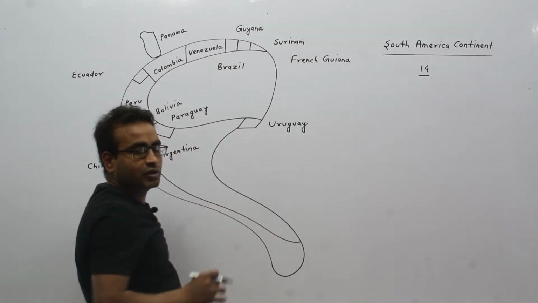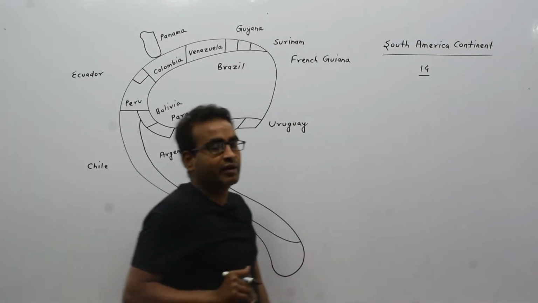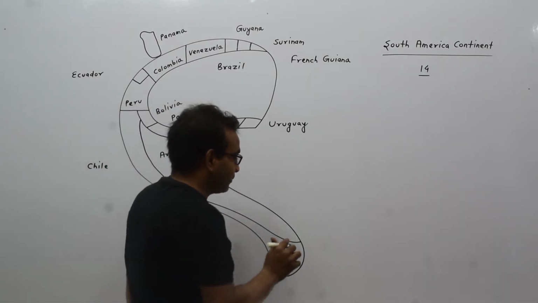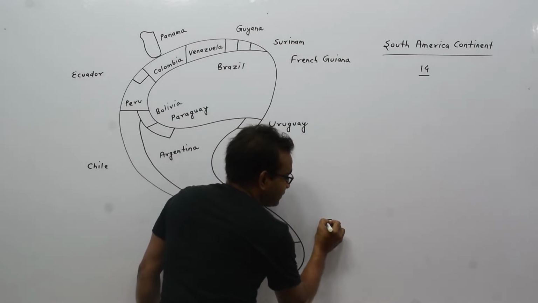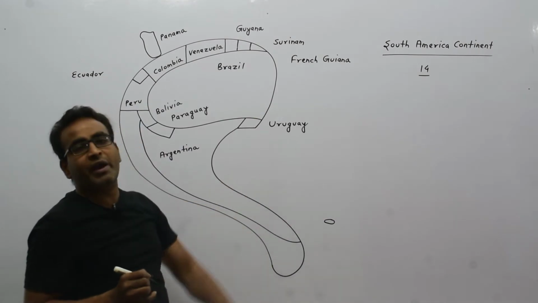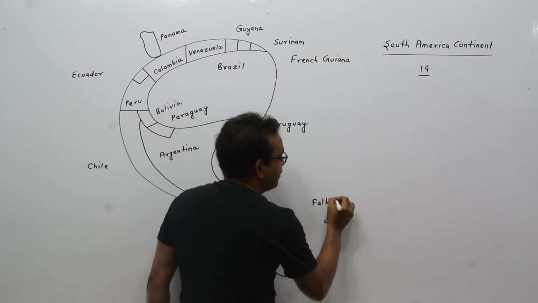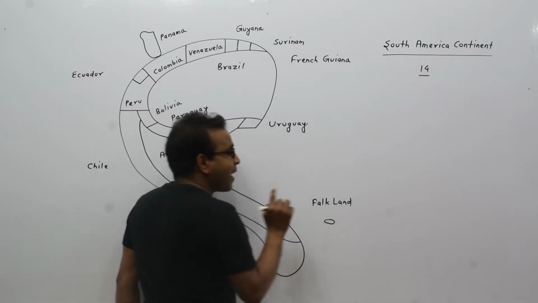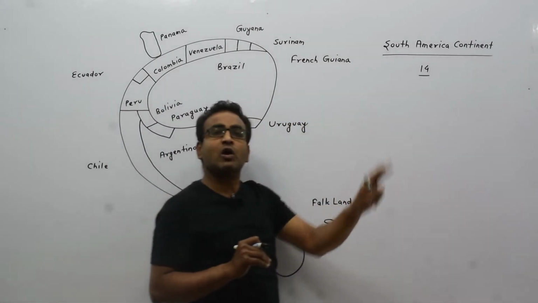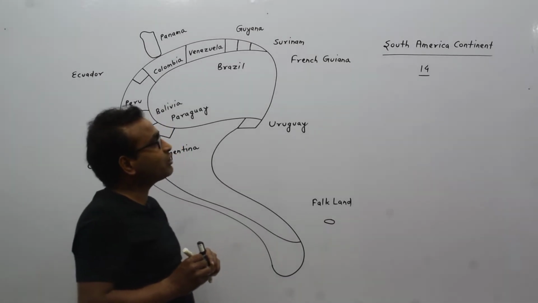There are a total number of 13 countries. One country in South America is an island country. This is the only island country of South America continent. This is Falkland. Falkland is the only island country of South America continent. Here we have discussed all 14 countries of South America continent.